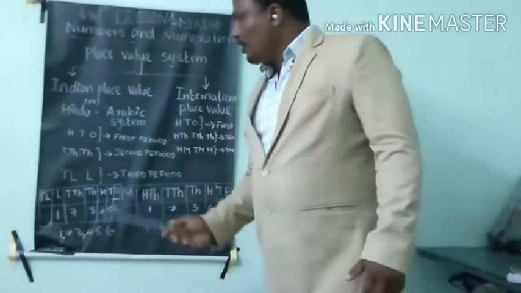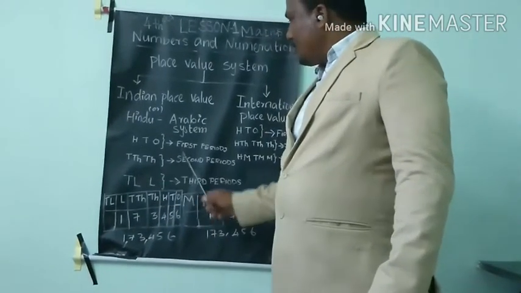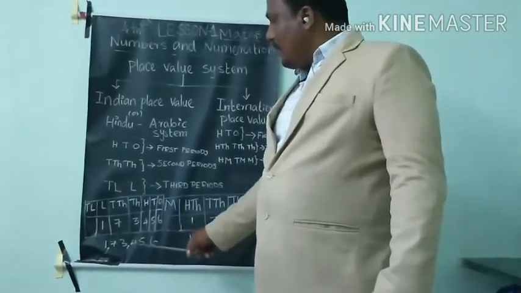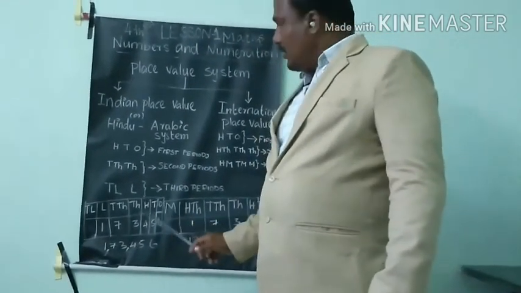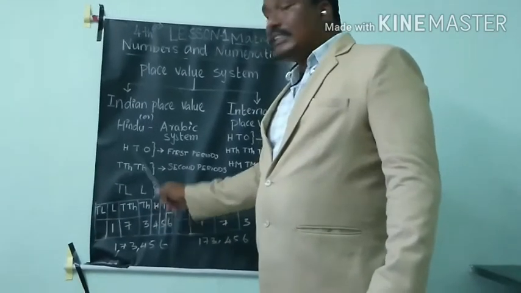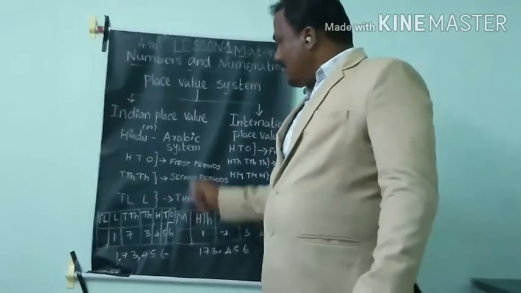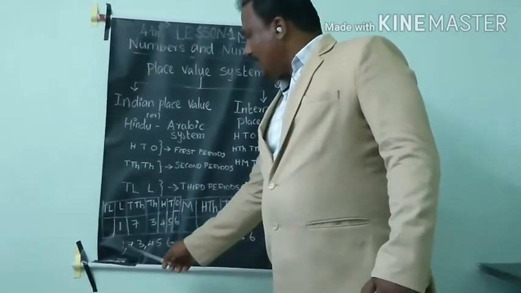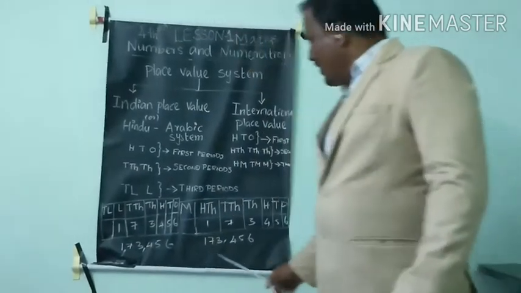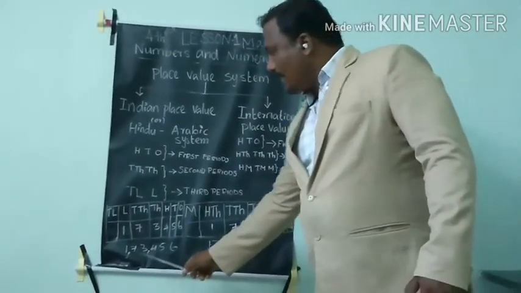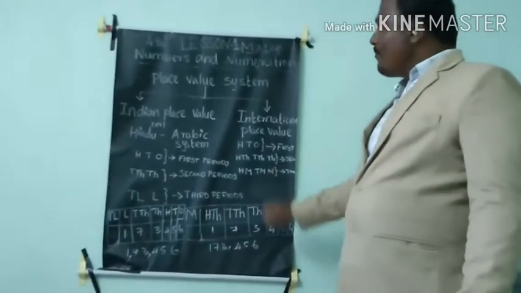As per the Indian rules, first 1, 10, 100. After these three numbers we put a comma. Then the second rule: 1000, 10,000, and I put another comma. The third one is lakh and 10 lakh. Lakh is there, but there is no other number, so I didn't put a comma. So here there are 2 commas as per the Indian rule, for the same number, but in the international system only 1 comma. This is the place value.